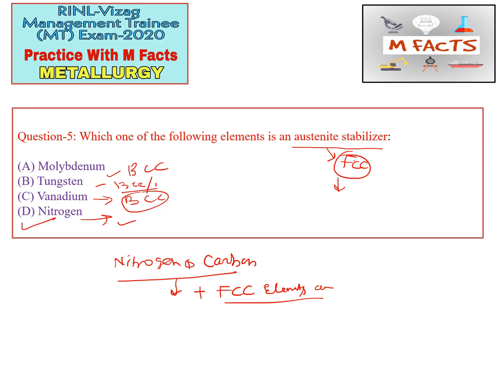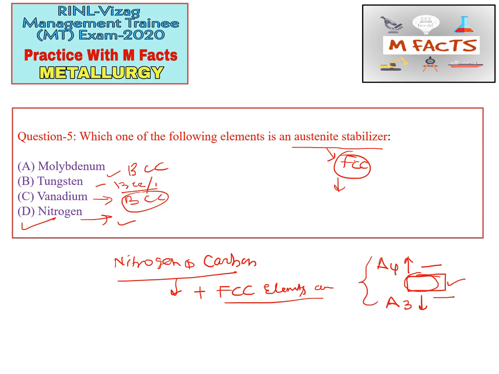How does nitrogen work as an austenite stabilizer? When we add nitrogen or other FCC elements, they increase the A4 temperature in the iron carbon diagram, and they lower the A3 temperature in the iron carbon diagram. So by increasing the A4 and lowering the A3, they increase the region of the austenite phase. This is how they stabilize the austenite phase.